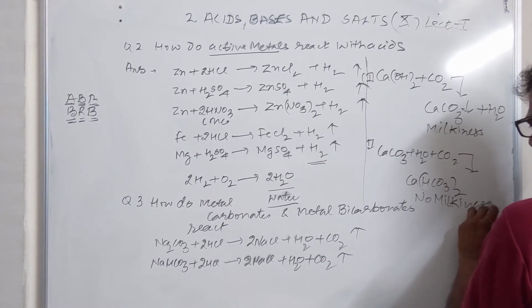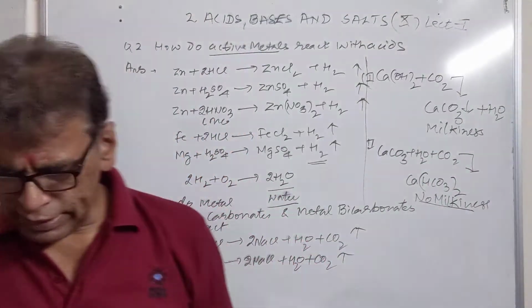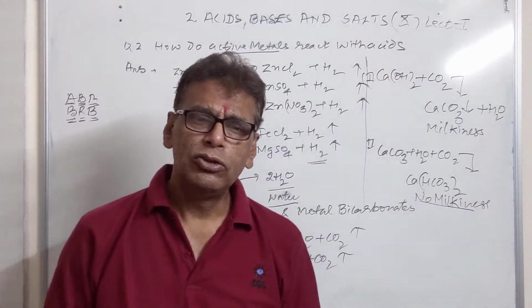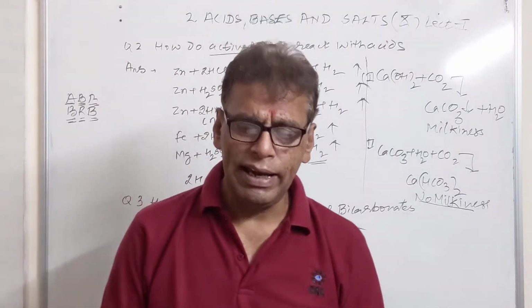Milkiness disappears. So you can be asked the question, what happens when excess carbon dioxide is passed through lime water? Initially it will become milky, but after some time the milkiness goes off.